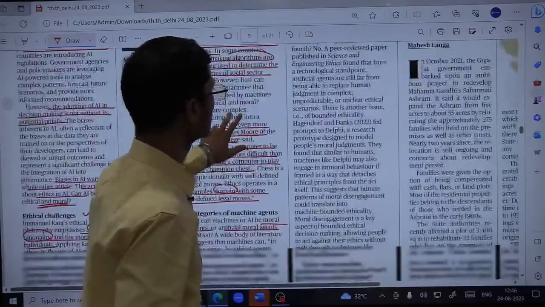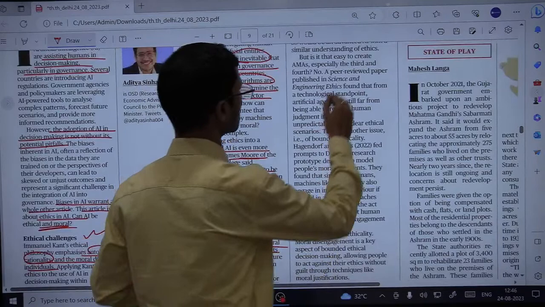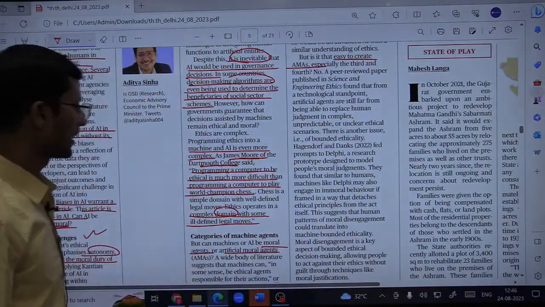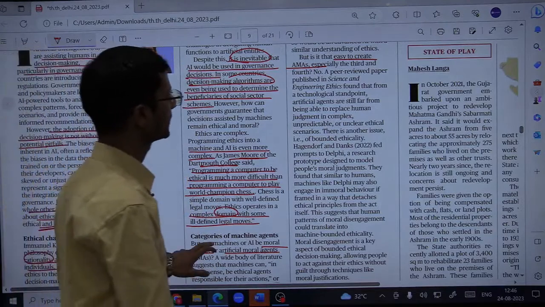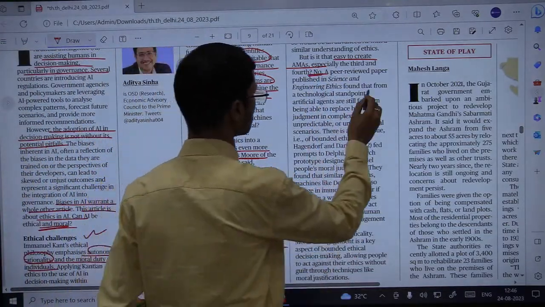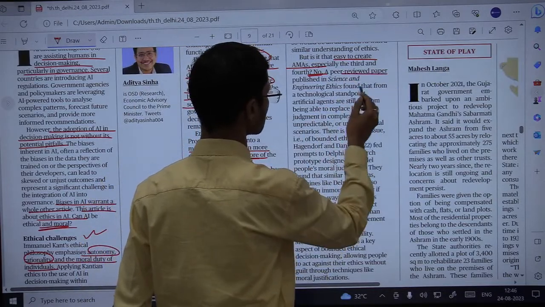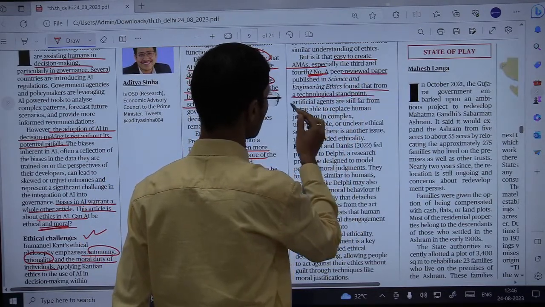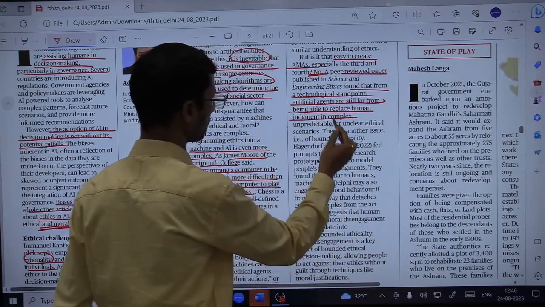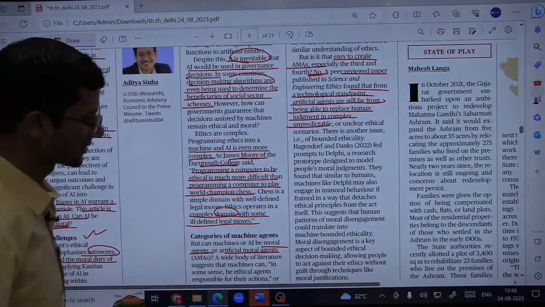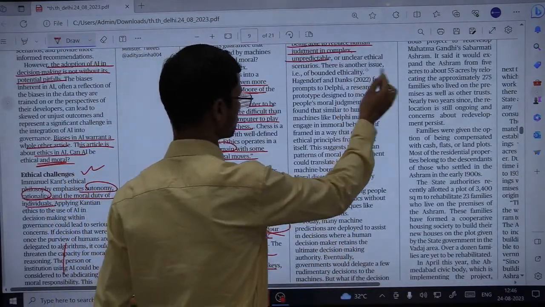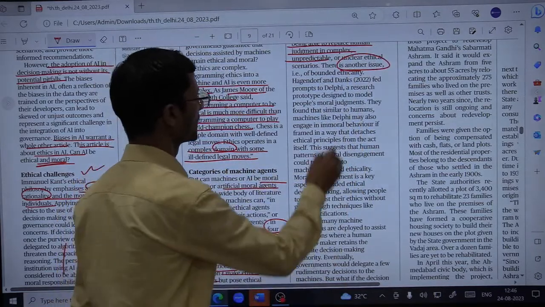But is it that easy to create AMAs? AMAs are artificial moral agents. The answer simply is no. Why so? Because a peer-reviewed paper has found that from a technological standpoint, artificial agents are still far from being able to replace human judgments in complex and unpredictable or unclear ethical scenarios of the world. But there is another issue of bounded ethicality.